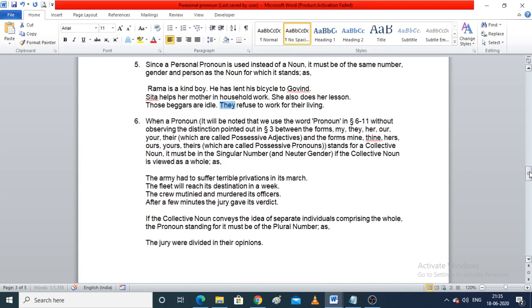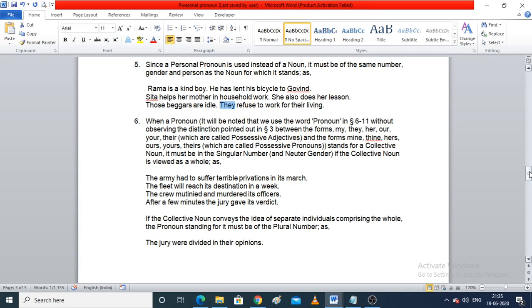Now, it will be noted that we use the word pronoun without observing the distinction pointed out between the forms my, thy, her, our, your, their, which are called possessive adjectives, and the forms mine, thine, hers, ours, yours, theirs, which are possessive pronouns. When a pronoun stands for a collective noun, it must be in the singular number and neuter gender.